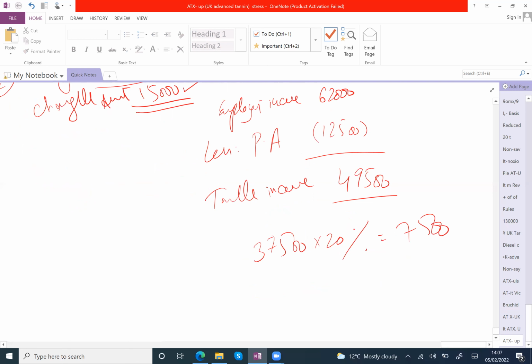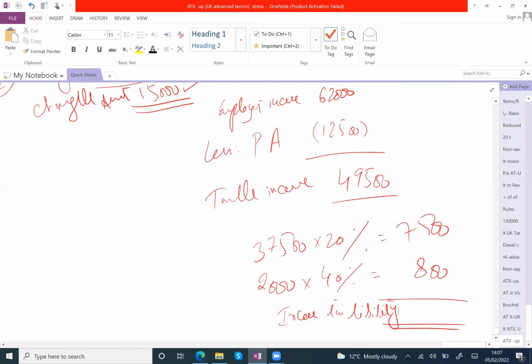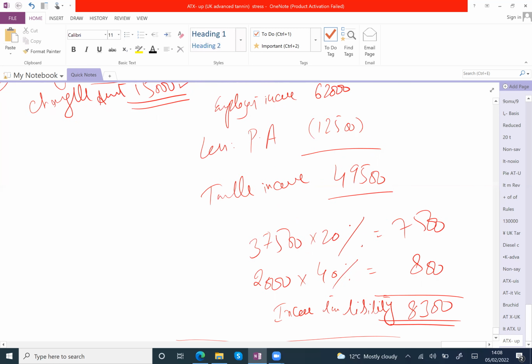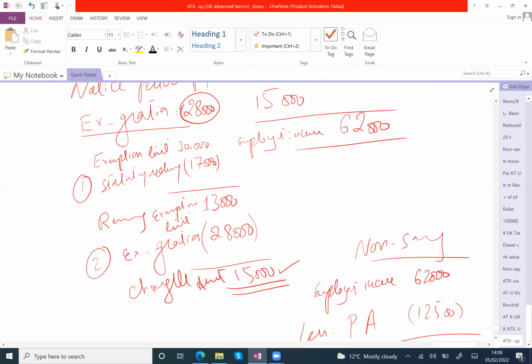And how much amount is falling in the higher band? 12,000 at the rate of 40% is equal to 4,800. So the income tax liability is 12,300. That's it.